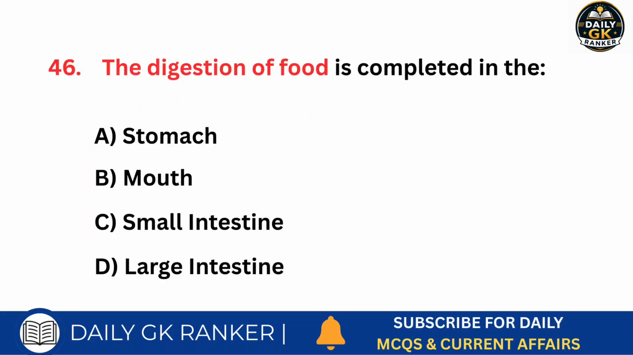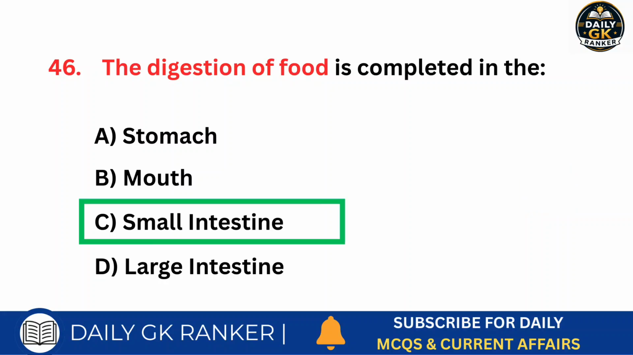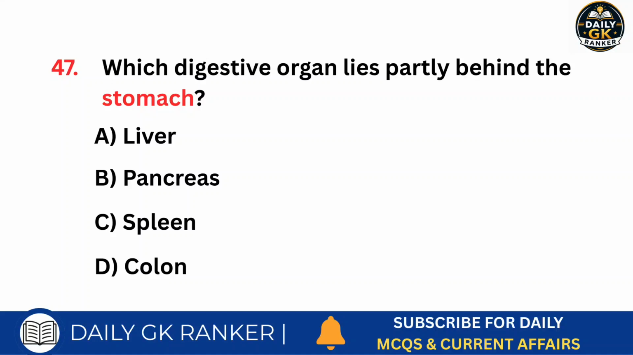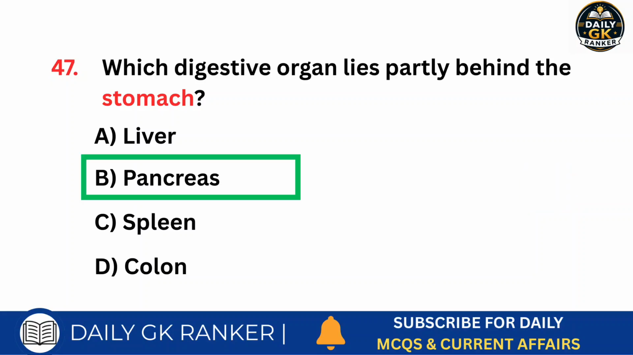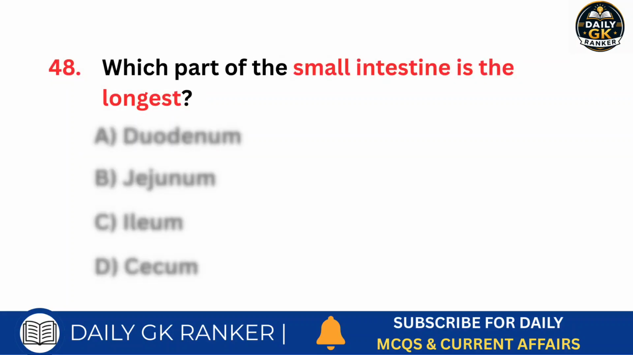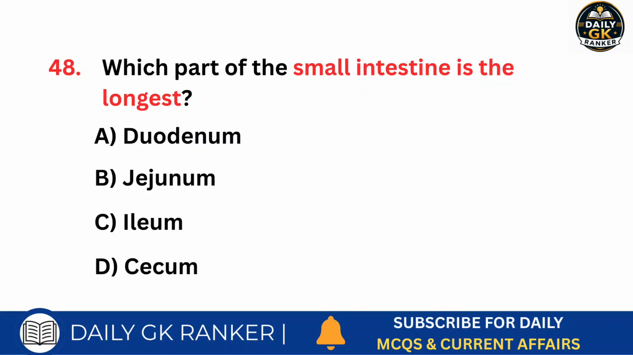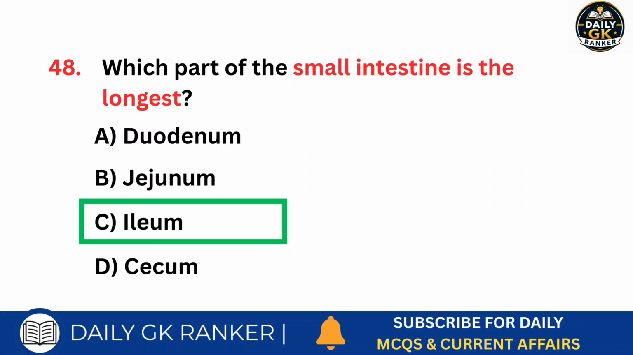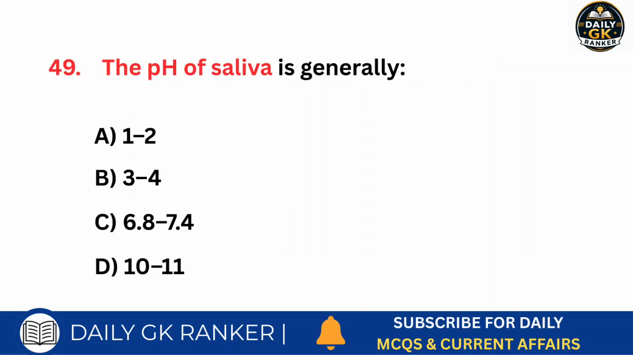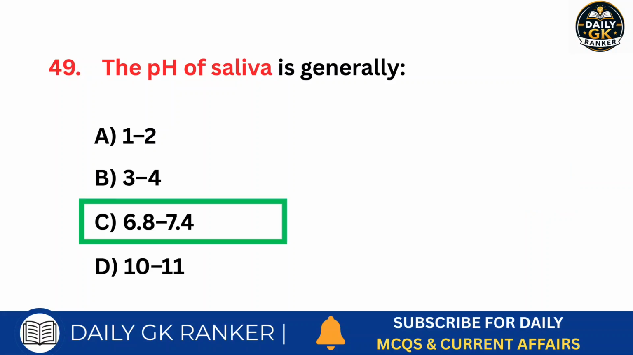The digestion of food is completed in the. Answer is small intestine. Which digestive organ lies partly behind the stomach? Answer is pancreas. Which part of the small intestine is the longest? Answer is ileum. The pH of saliva is generally. Answer is 6.8 to 7.4.